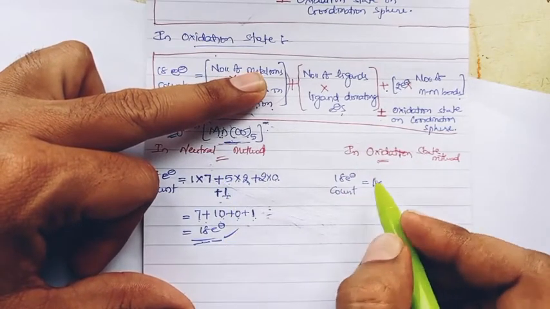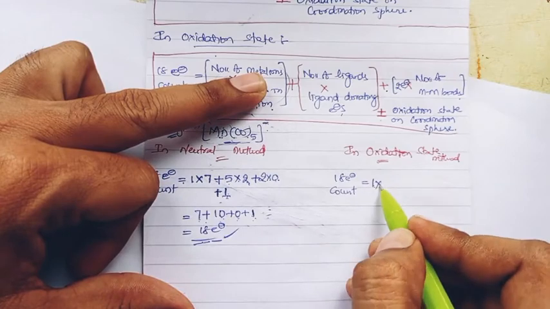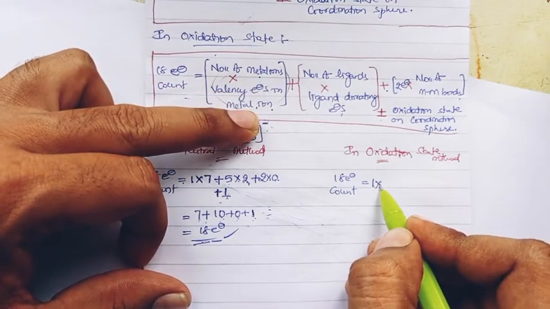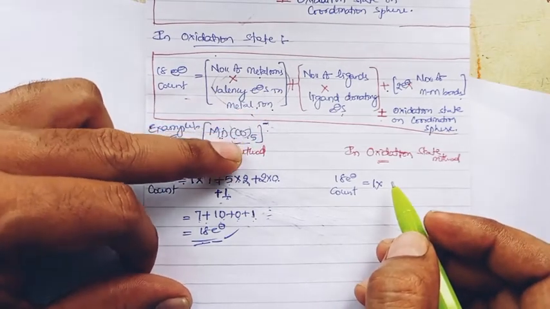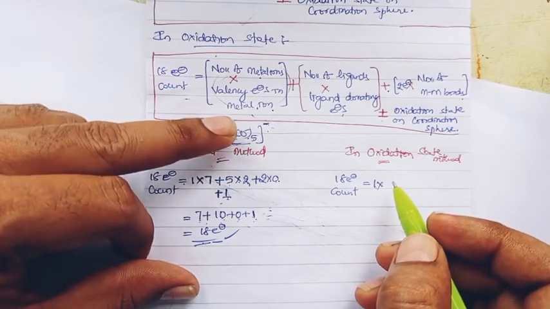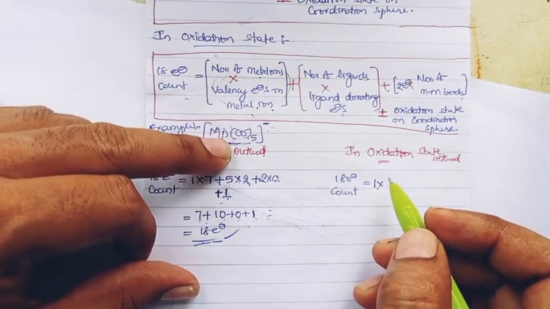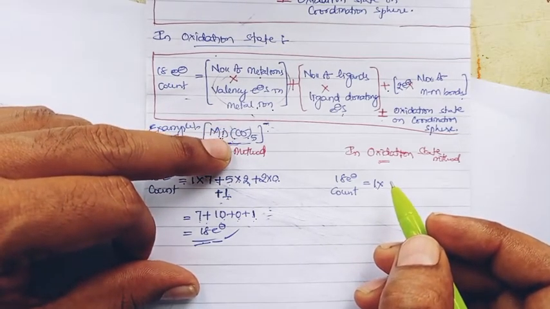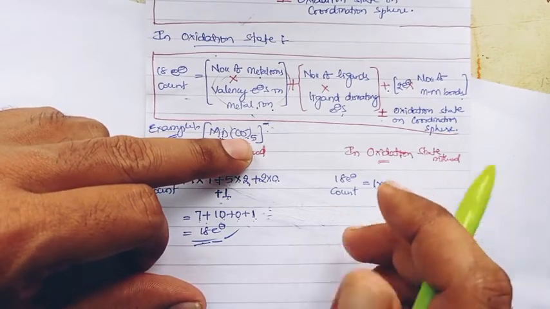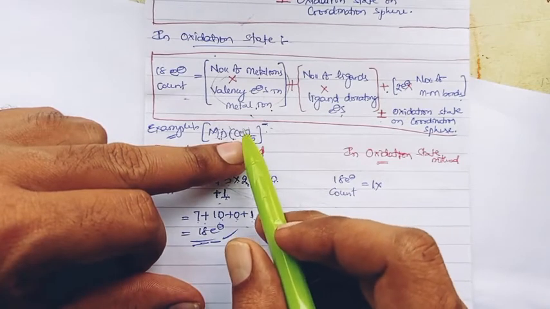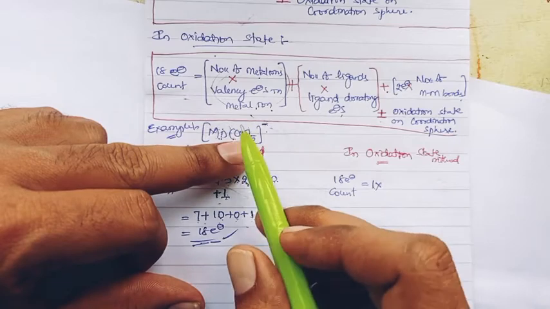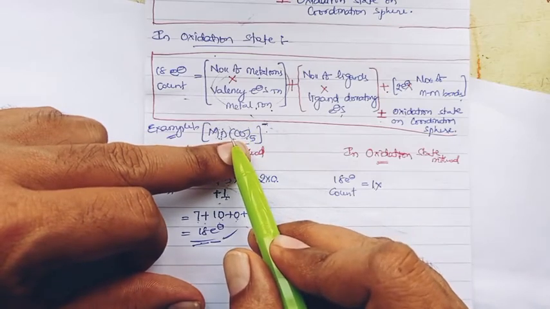So for 1 manganese, we have to consider only 1 manganese, so 1 into the electrons in the metal ion, right? Electrons in the metal ion, nothing but we have to know what the oxidation state of the metal ion is in the taken complex, right? To know the oxidation state of the metal ion, it depends upon the charge of the ligand. Here the ligand is carbonyl, there is no other ligand, and we know that carbonyl is a neutral ligand, right?